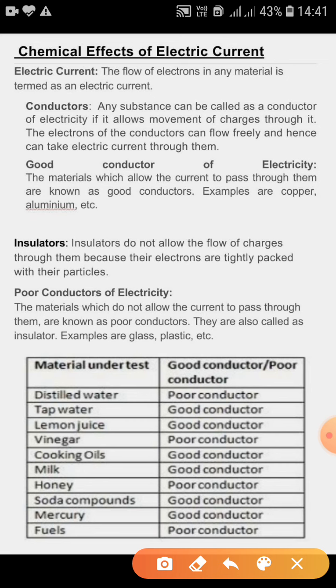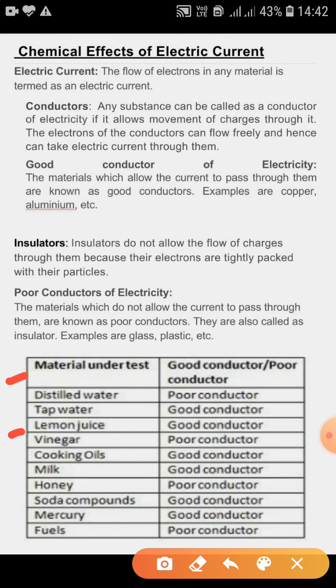Let's see some examples. Distilled water is a poor conductor, right? It is an insulator. A poor conductor does not allow the electricity to pass through it. Electricity passes, but in a very weak state, right? Low intensity. Tap water is a very good conductor.